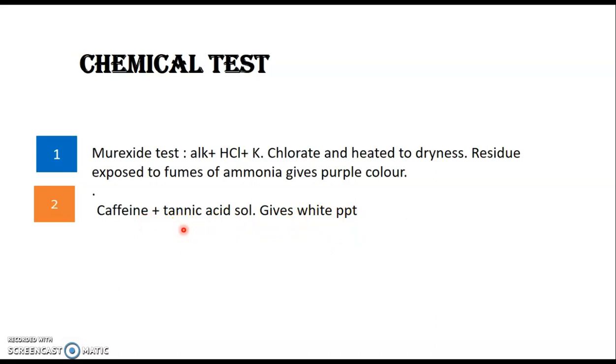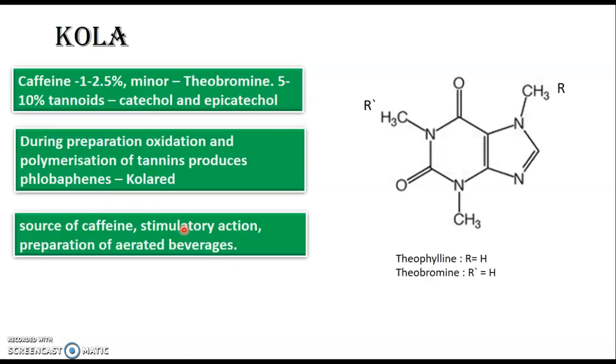So remember two things. We had seen the Kurchi alkaloids. The chemical test is Liebermann-Burchard. It belongs to the steroidal ring. The next one we saw was coffee, tea and cola, which belongs to the purine class. The chemical test is the Murexide test. Kurchi is used for dysentery. The use of coffee, tea and cola: first, coffee is a CNS stimulant, whereas tea is an antioxidant. Also, cola is used in beverages and also has a stimulatory action. Thank you so much.